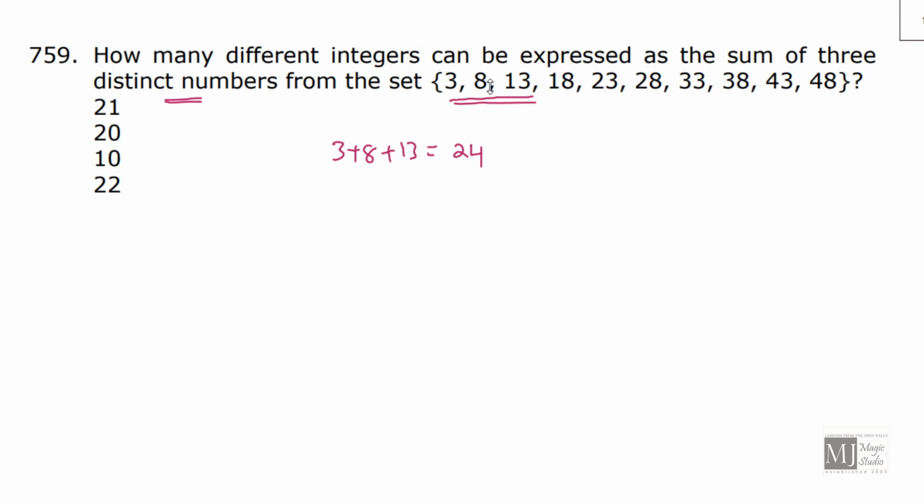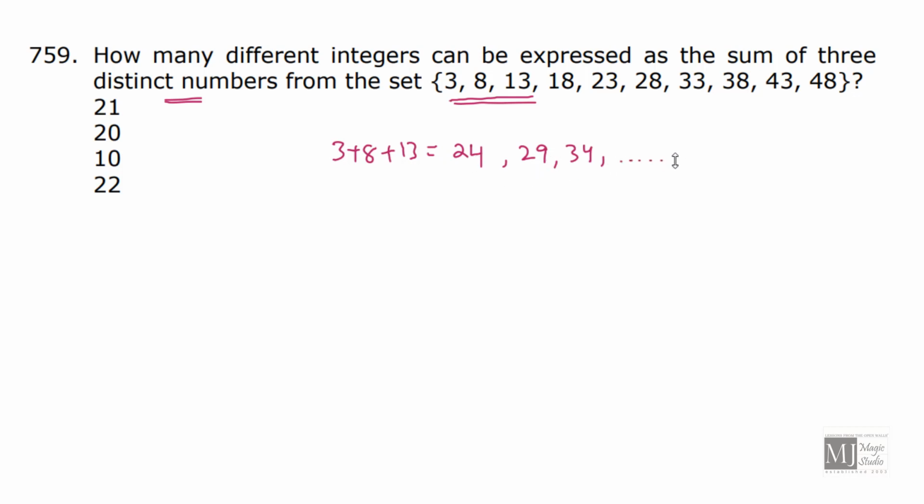And if I leave 3 and pick up 18, no, if I leave 18, 13 and if I pick up 18, then I'll have 29. If I leave 18 and I pick up 23, then I'm adding plus 5, I'll have 34. Very good. So we can see that the numbers which we are getting by picking up 3 numbers from this particular set at a time are also forming an AP series.